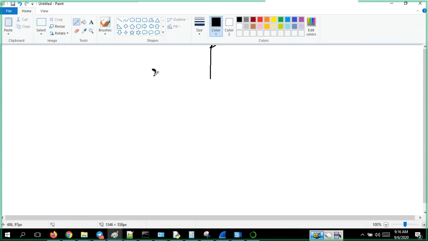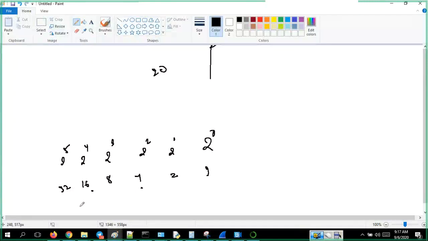Okay, 20: 2 to the power of 0, 2 to the power of 1, 2 to the power of 2, 2 to the power of 3, 2 to the power of 4, 2 to the power of 5. So let us see, for 20 we need, right? What it is: 1, 2, 4, 8, 16, 32. So to get that value, 20 means 16 plus 4. So 0, 1, 0, 1, 0, 0.